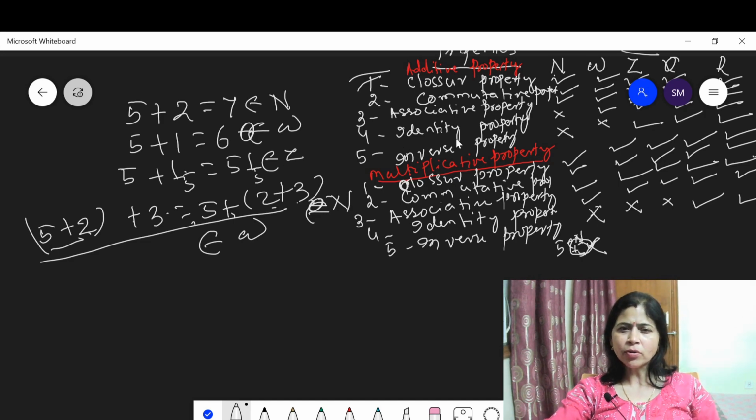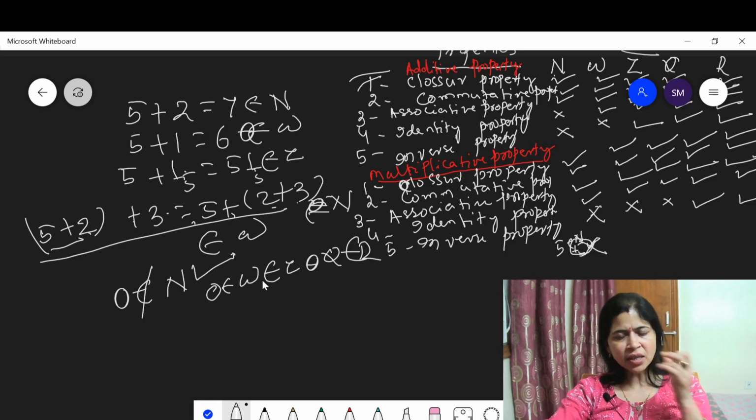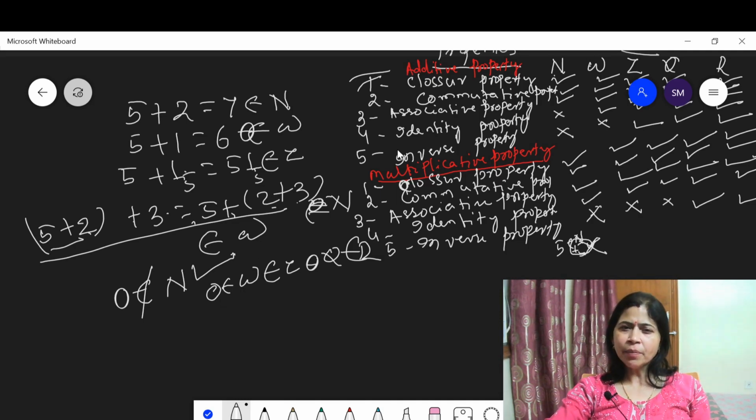Now let us think about the identity property. 0 is the additive identity, where 0 does not belong to N. This means the set of natural numbers doesn't satisfy the additive identity property. But 0 belongs to W, 0 also belongs to Z, Q, and R. This means the set of whole numbers, integers, rational numbers, and real numbers all satisfy the additive identity property, but the set of natural numbers doesn't.